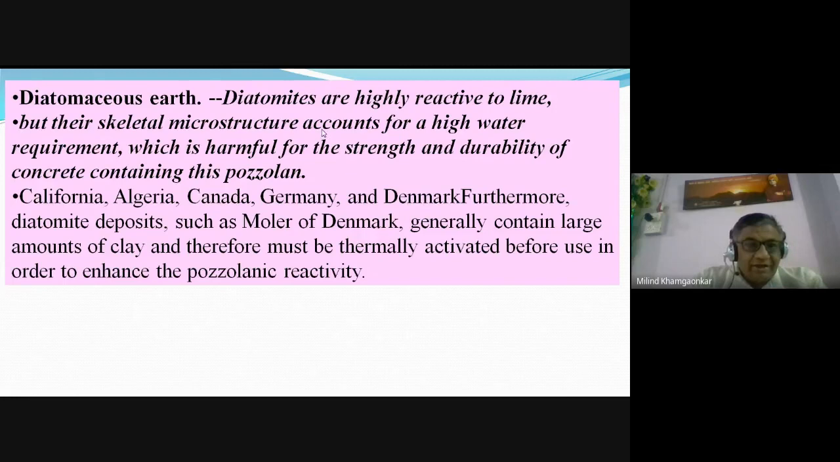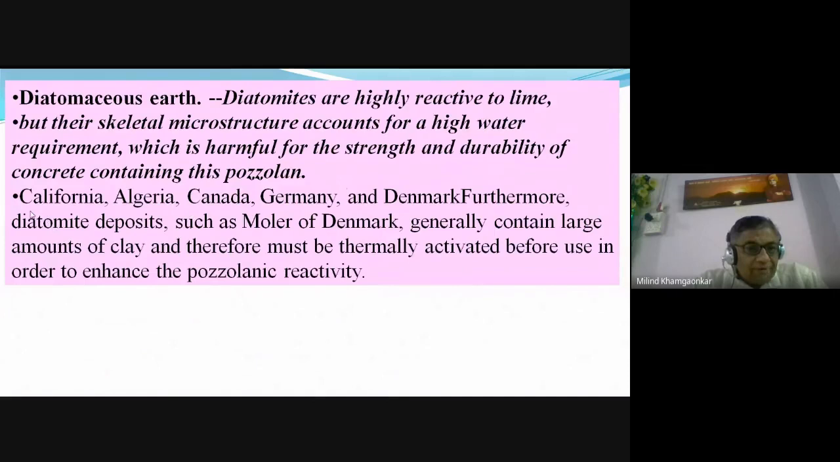But their skeletal microstructure accounts for a high water requirement. It means as it is very fine, the more the fineness, the more water is needed for hydration. So the use of diatomaceous earth may increase the water cement ratio, which is harmful for the strength and durability of concrete containing this pozzolana.